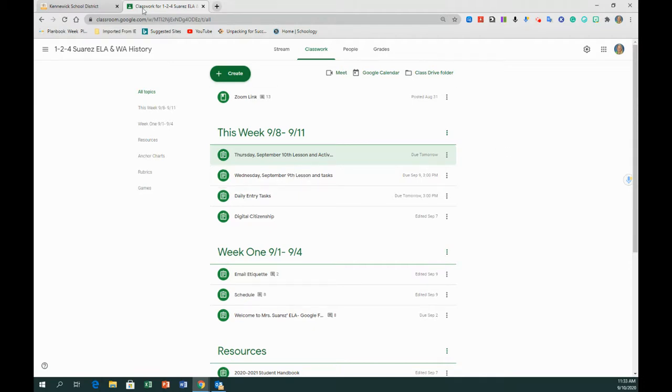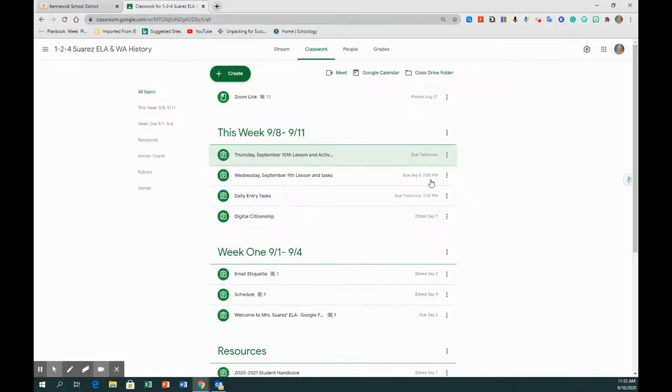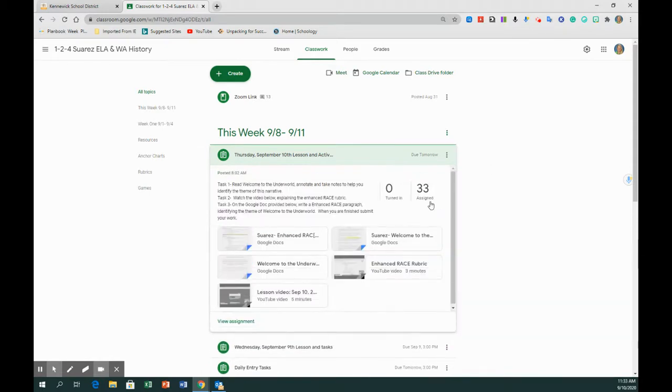The next thing is I really want everybody to be familiar with checking PowerSchool, because when we start putting in the grades, that's a great way to see if your student is actually doing the work. What happens a lot in Google Classroom, I see it with my own daughter, is students will have an assignment and they'll push turn in, and in Google Classroom it shows that they turned it in.